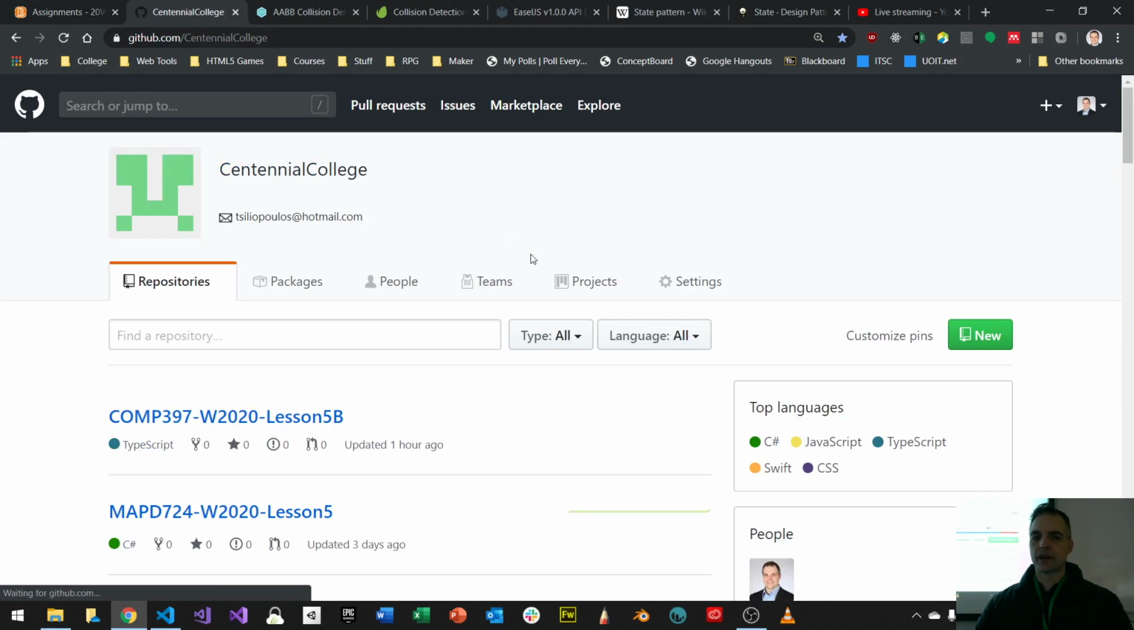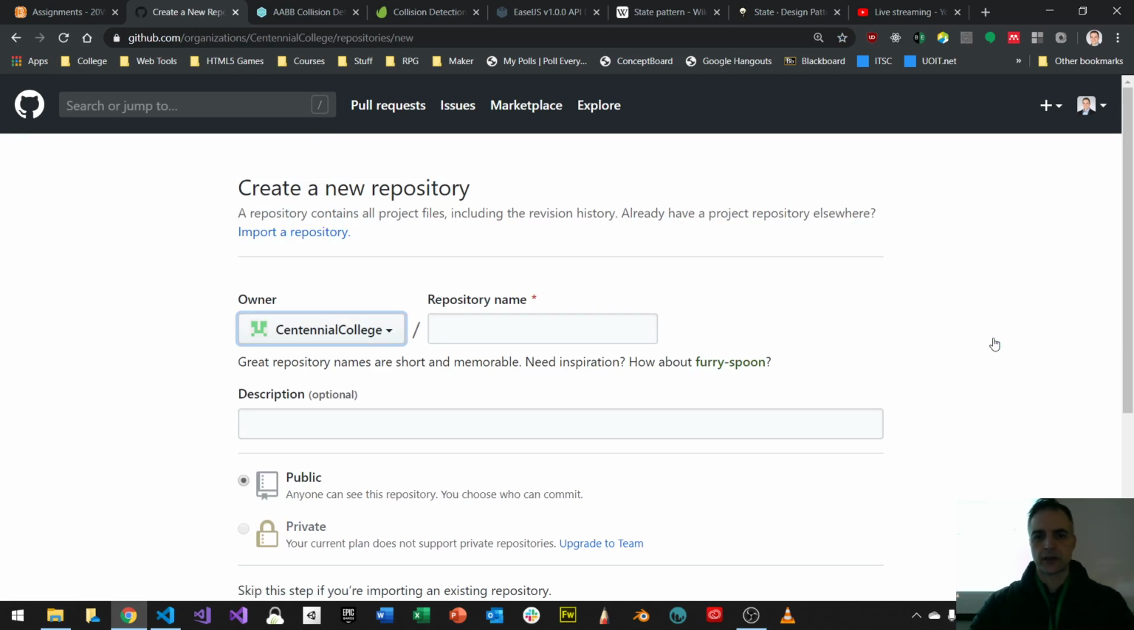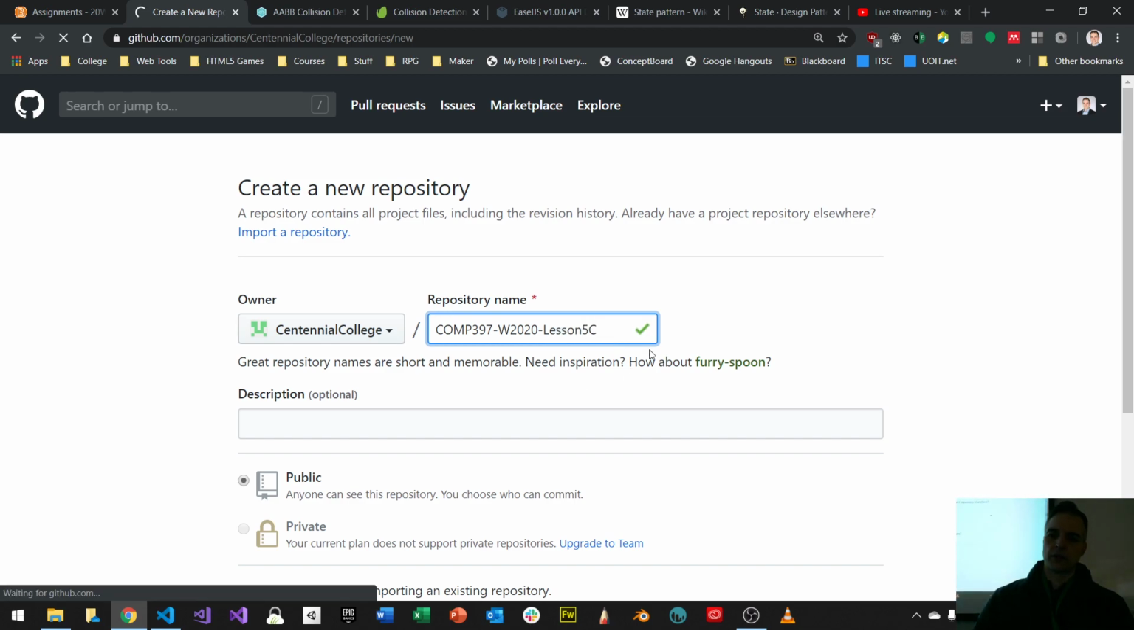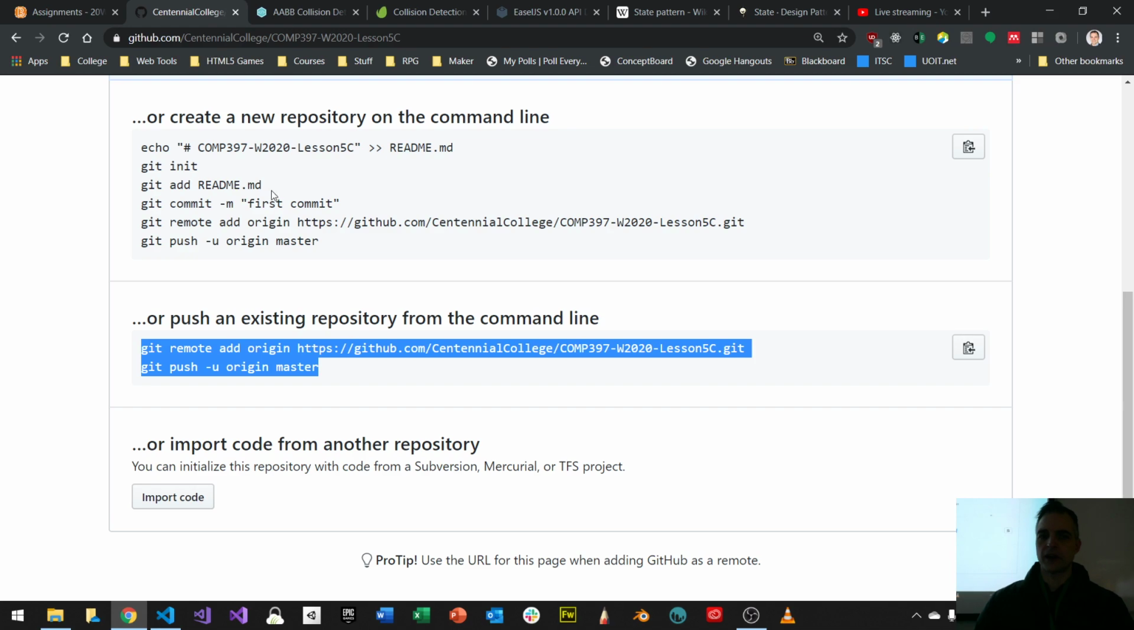And on GitHub, I'll make a brand new repository by clicking the new button. So again, it's COMP397 in the winter 2020 semester, and it's lesson 5C. What this is going to do is give me some steering instructions on how to put together our Git repository. We've done all of this, but I need to change my remote.